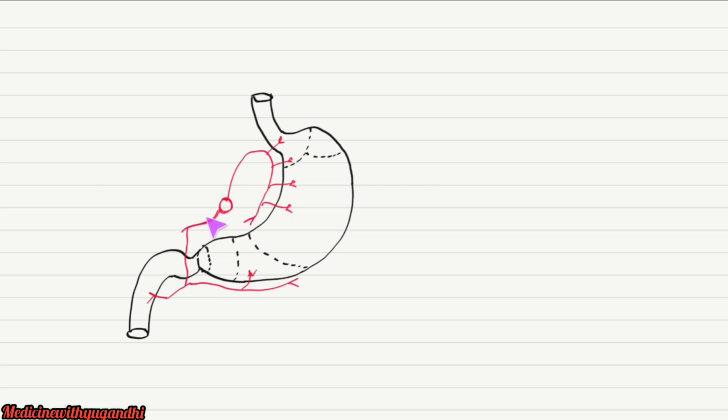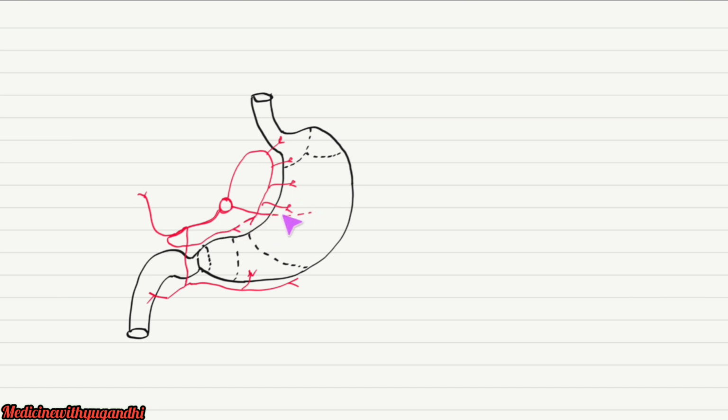Once the common hepatic artery gives the gastroduodenal artery, it continues as the proper hepatic artery. From the proper hepatic artery arises a branch called the right gastric artery supplying the lower portion along the lesser curvature of the stomach, and another branch continues as the hepatic artery, which then further divides into right hepatic and left hepatic artery. Then coming to another branch which arises from the celiac trunk, it is called the splenic artery, supplying the spleen.